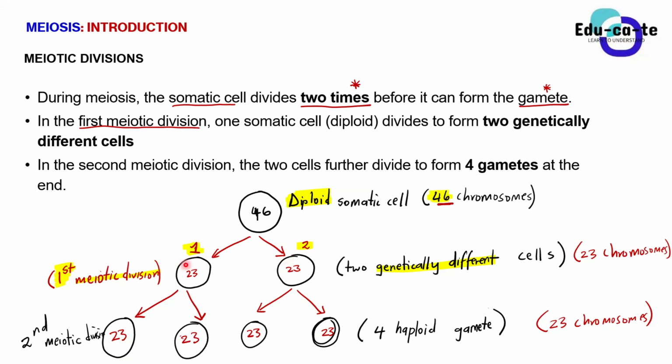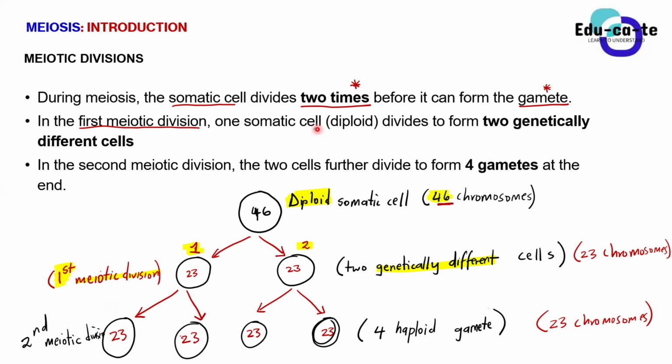After the first meiotic division, each of these two cells must divide to form another two cells using the same process. That is why at the end we result with 4 cells in total, and these 4 cells we refer to as gametes. Those are the sex cells. In males, the gametes are sperm cells, and in females, the gametes are ovum, which are the egg cells. So basically we have two meiotic divisions. It simply means that for a diploid somatic cell to form a gamete, it has to divide 2 times before it can form the gamete.